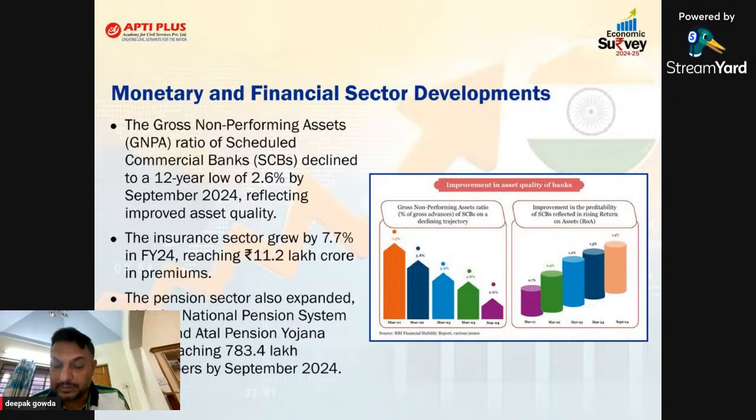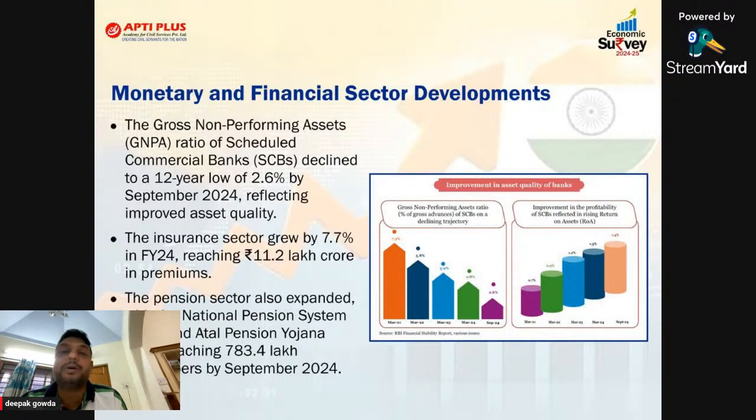Overall, this chapter is talking about more than this. I'll just add some more points with respect to this slide. This chapter is also talking about capital markets, the financial markets. They have given one flow chart also, sir. According to this flow chart, by the end of December 2024, India has 18.5 crore demat accounts, and last year alone there was a 33% increase in demat accounts. So it shows what?